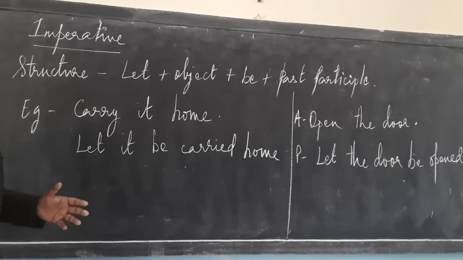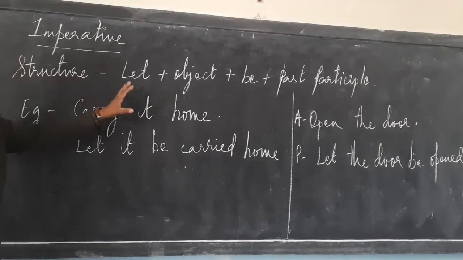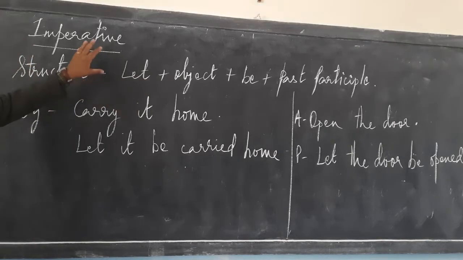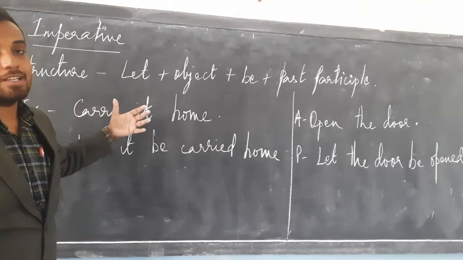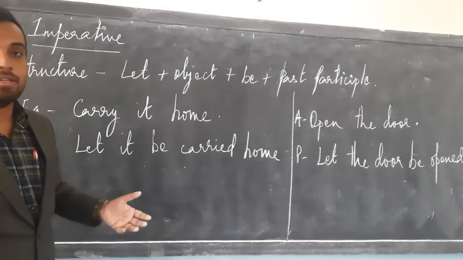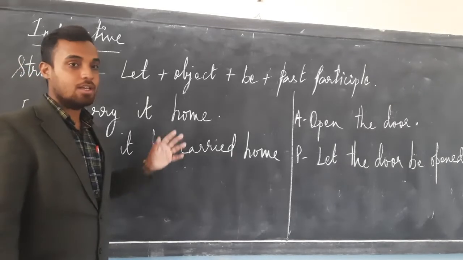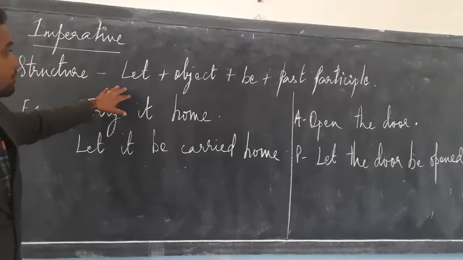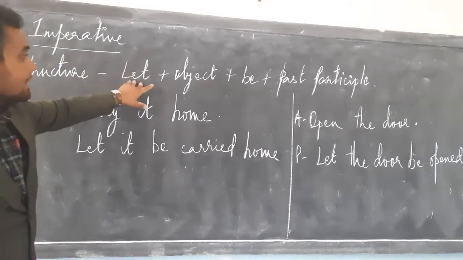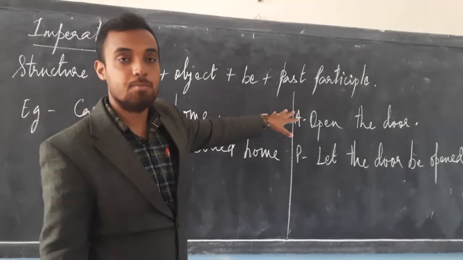Now the next one is imperative, and the example that is written over here goes with the structure that I have mentioned. Imperative sentences are special types of sentences where we find it very difficult to form them into passive voice. So there we follow a formula which is mentioned over here. We use let at the beginning of the sentence. Let plus object plus be and then the past participle form of the verb.